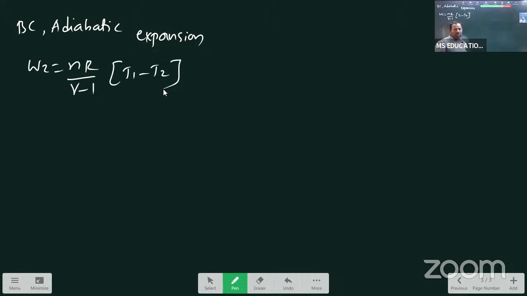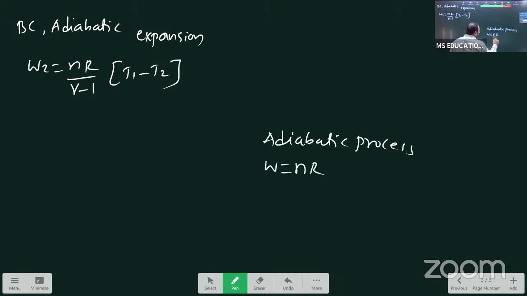What I'm giving, the isothermal process and adiabatic process, are the individual 4 marks derivations, students. When I'm teaching the 4 marks, I will give the explanation. First of all, what is the adiabatic process? Formula: W equals nR by gamma minus 1 times T1 minus T2. See, W2 equals nR by gamma minus 1 times T1 minus T2.